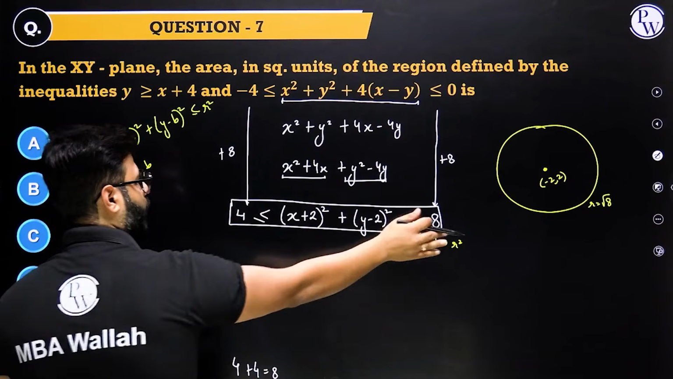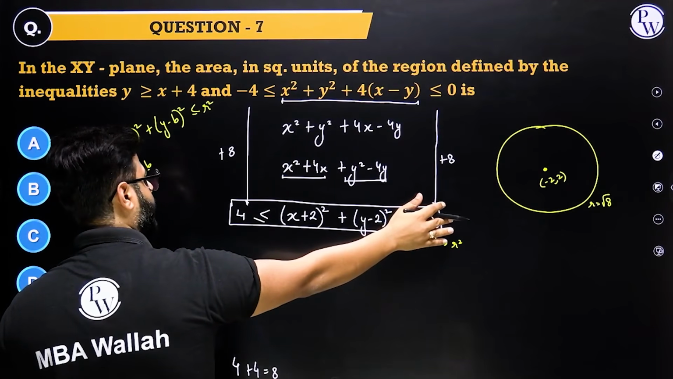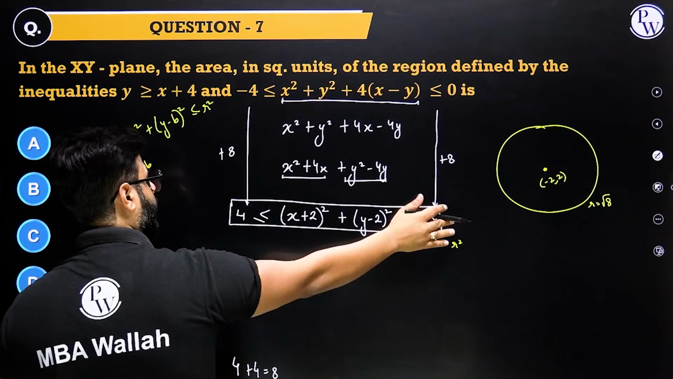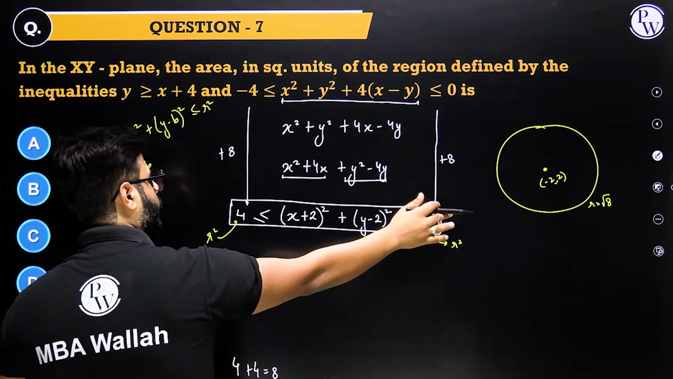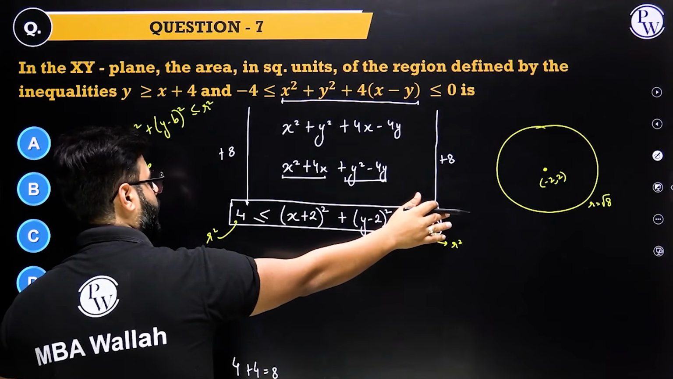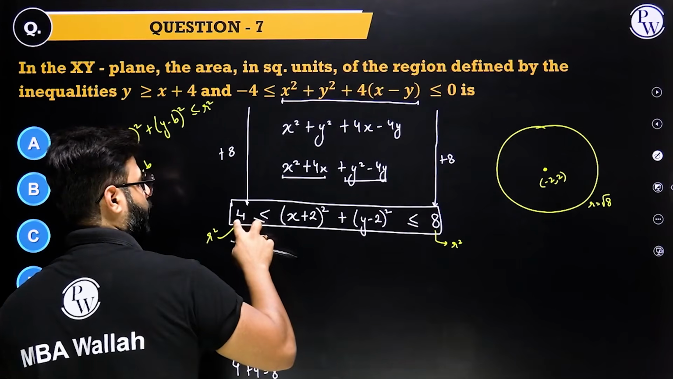Now let's have a look at this. Forget about this part. Now this becomes (x minus a) whole square plus (y minus b) whole square is greater than r square. So outside the circle, and this circle has a radius of 2 because r square is 4. So radius of 2, but the center is same. So concentric circles. Radius 2, this is 8, this is 4, r square 4, r square 8.